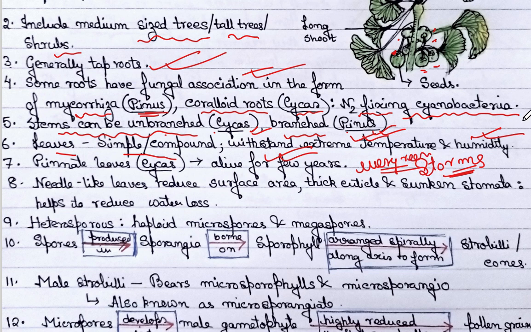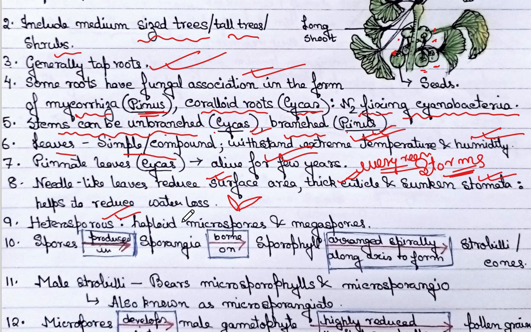Now, what is the mechanism of the leaf? How do they survive and help the plants to survive for so many years? They reduce their surface area, since we find needle-like leaves. They have a thick cuticle, so that water is not lost by evaporation, and sunken stomata, so that water is not lost by transpiration. So these are the three ways that help in reducing water loss.